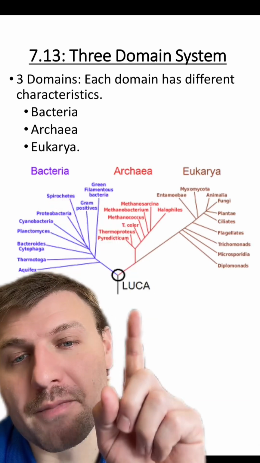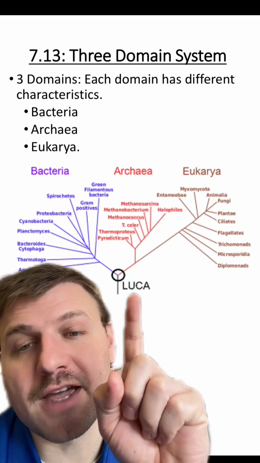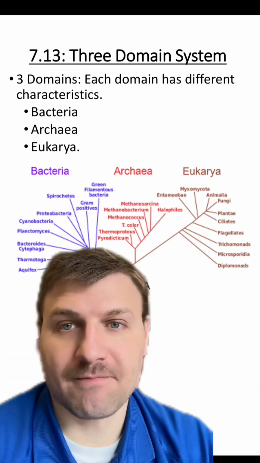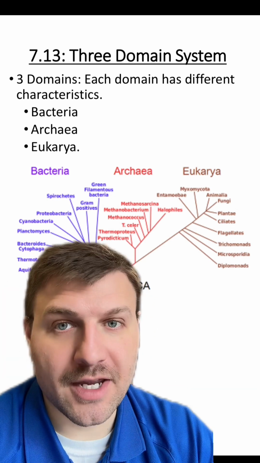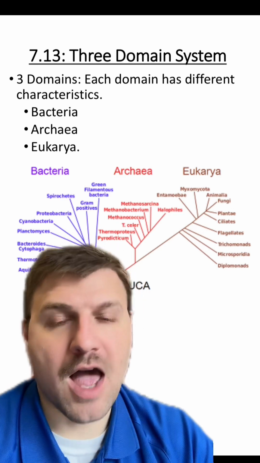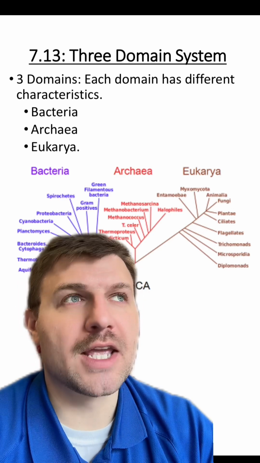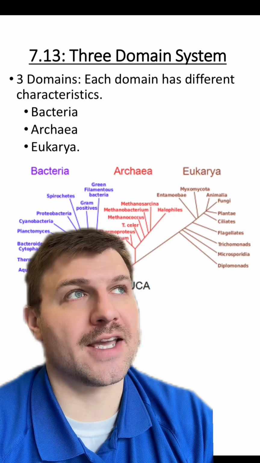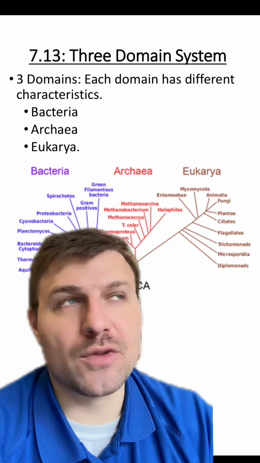And like we talked about before, all of these domains of life evolved from LUCA, our last universal common ancestor. These three domains are bacteria, archaea, and eukarya. I'm going to go in depth a little bit about each, but I think it's just a good rule of thumb for biologists or anyone that passes an AP Biology class to know these three domains of life.